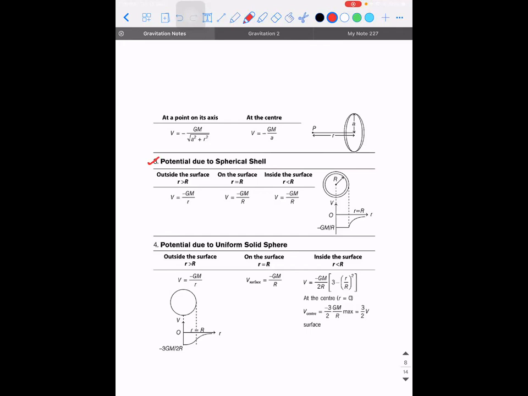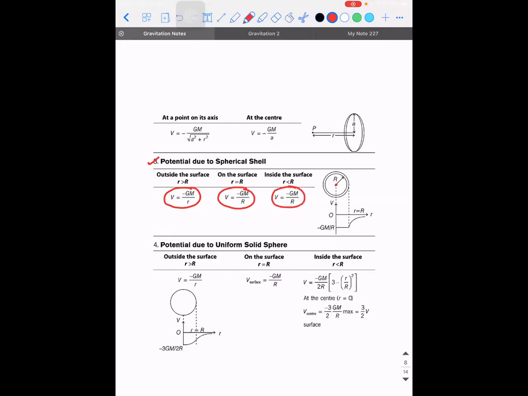So if you want to calculate it outside the surface, what is going to be the formula? It will be minus G into capital M divided by small r, where r is the distance from the center to the point where you're calculating the gravitational potential. Similarly, if you want to calculate it on the surface, it will be minus GM by R. Similarly, inside also it is minus GM by R.